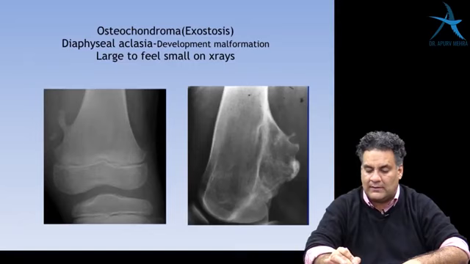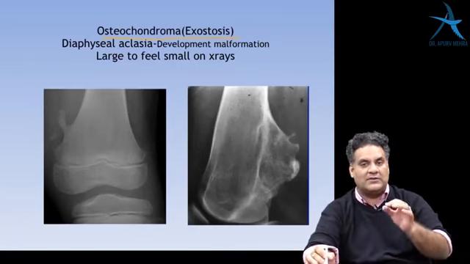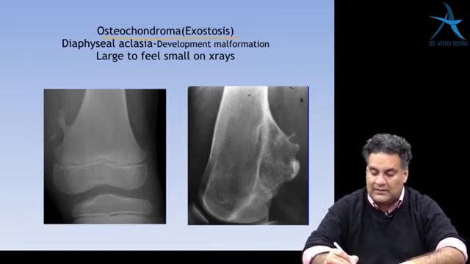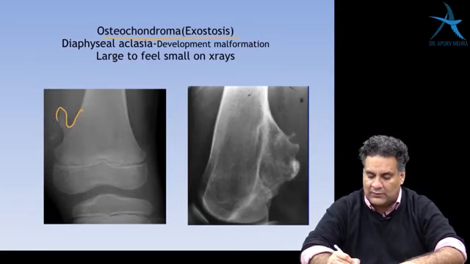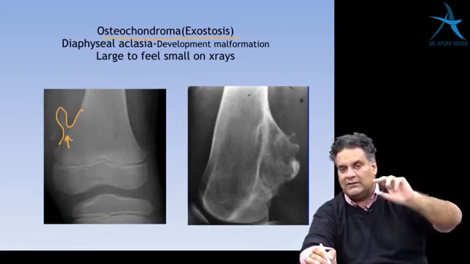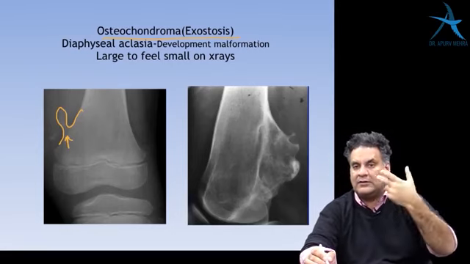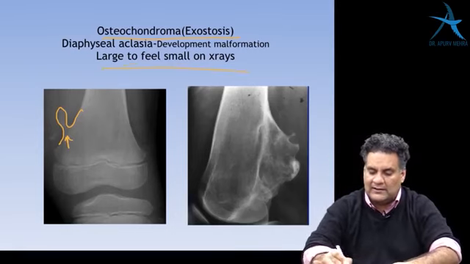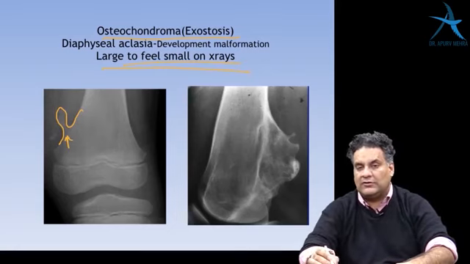And then osteochondroma. They are developmental malformations, also called exostosis. They go away from the joint. When you touch them, you will feel the bone and the overlying cartilage. When you get an X-ray, you'll only see the bone. So they are larger to feel and smaller on X-rays.